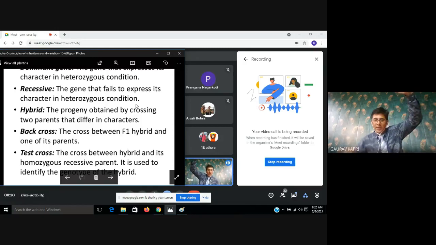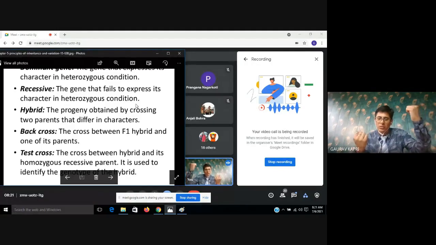One plant is tall and the other plant is dwarf, and we are making a cross between them, and we are getting the first progeny. In the first progeny, we will find that the characters or the genes mix from both of the parents, and the progeny will have both kinds of alleles, from this parent and from that parent. So the offspring will be hybrid. Understood?